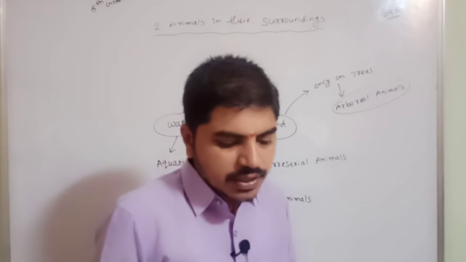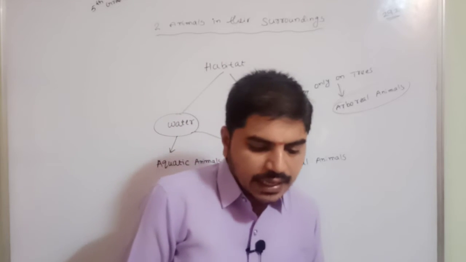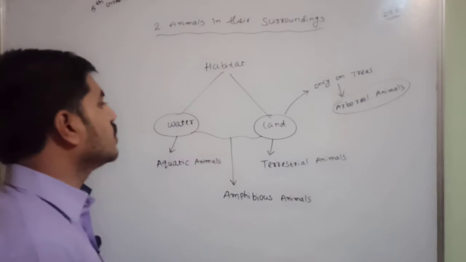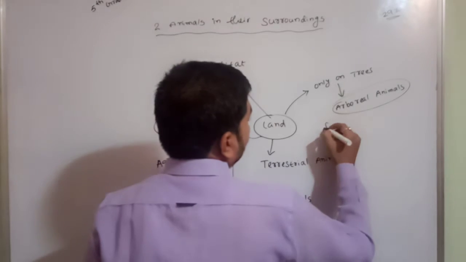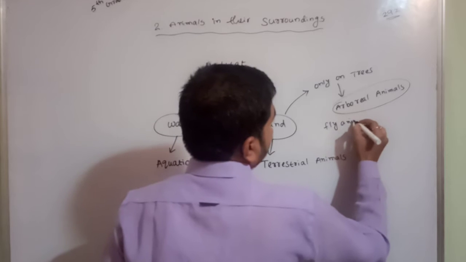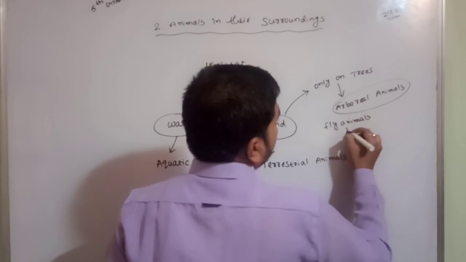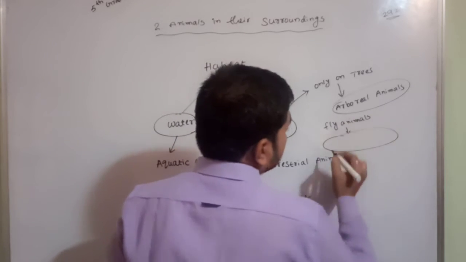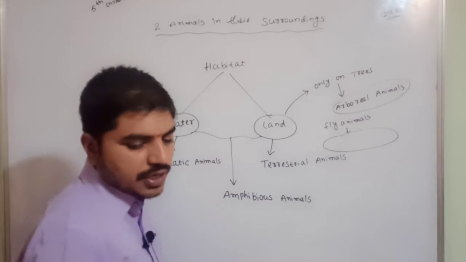Animals that can fly are called aerial animals. Which animals are right to fly? Flying animals are there, na? Those flying animals are called aerial animals. Aerial animals.